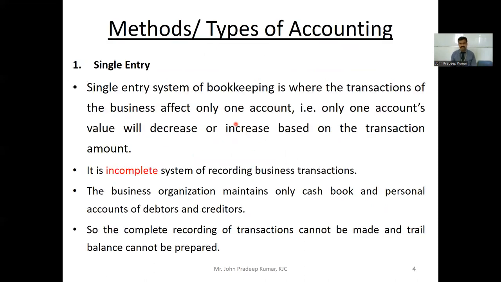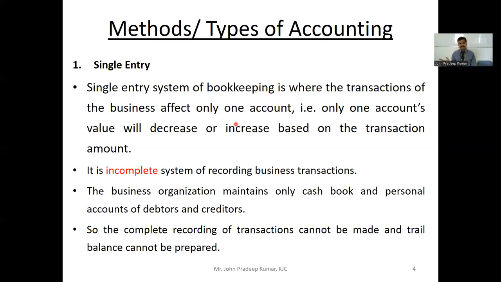Different methods or types of accounting. One is the single entry system. The single entry system of bookkeeping is where the transactions of the business affect only one account. Only one account's value will be decreasing or increasing based on the transaction amount. That means in this particular account, only one aspect of a transaction is being recorded.